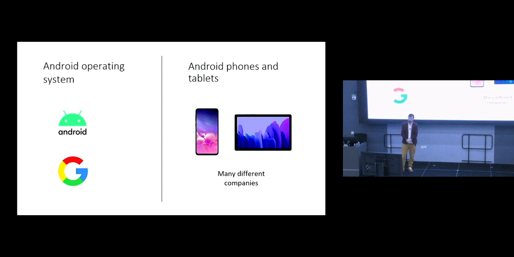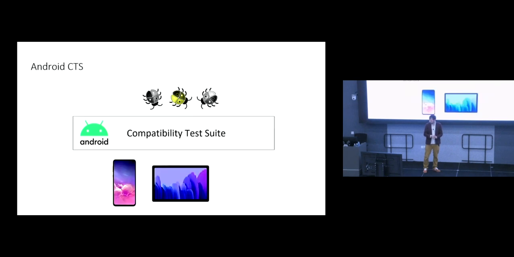So there's this issue where, if my mum has got an Android phone, my mum's not a computer scientist, and it goes wrong, she'll just think Android's rubbish. If she knows that Google make Android, she might think Google are rubbish. Whereas it might actually be that Samsung are rubbish or LG are rubbish, okay? So this problem may be nothing to do with Google or Android. It may be to do with third-party device drivers. But for the reputation of the Android brand and for Google's brand, it's pretty bad if these devices behave in an unreliable fashion. So to try to defend against this, Android have got something called the compatibility test suite.